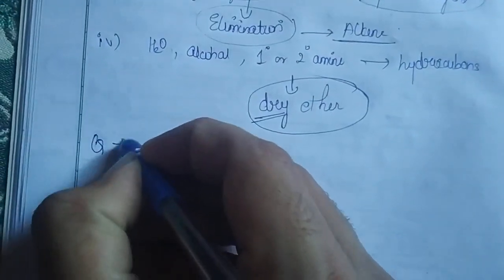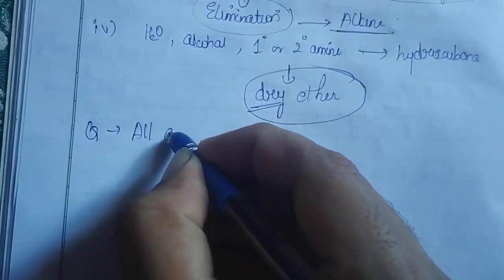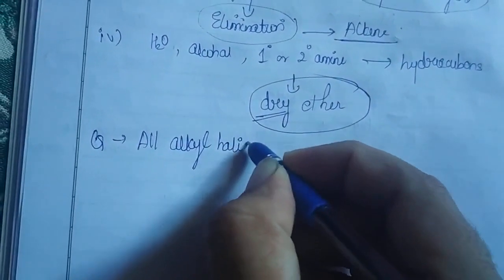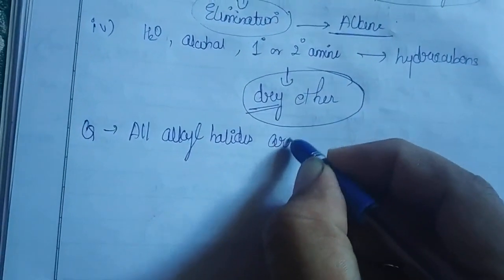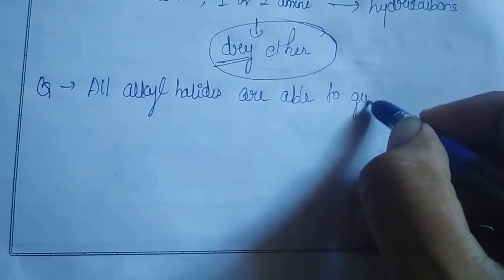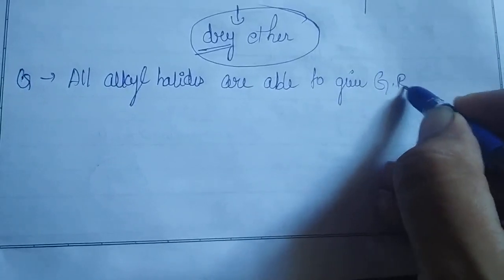Grignard reagent. Now the question arises whether all alkyl halides are able to give Grignard reagents.